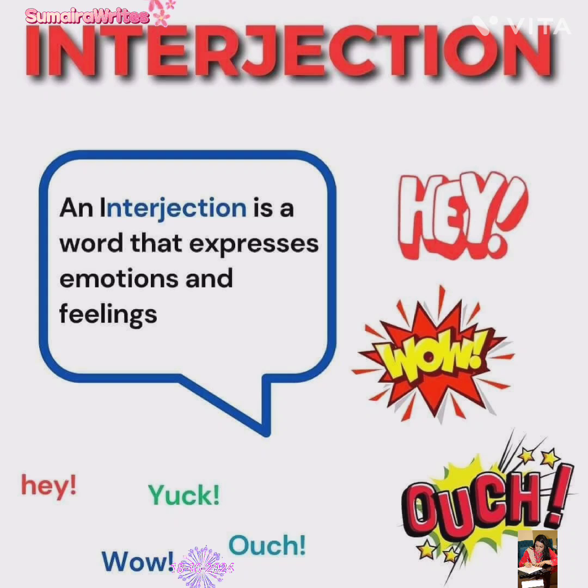Next is interjections. An interjection is a word that expresses emotions and feelings. For example, hey, yuck, wow, ouch. These simply express emotions or feelings that we use during conversation.